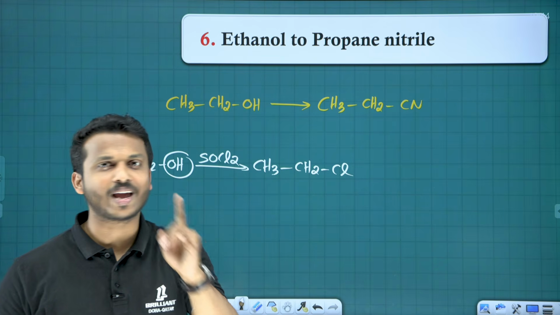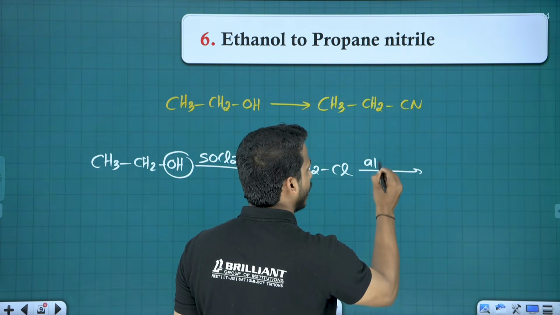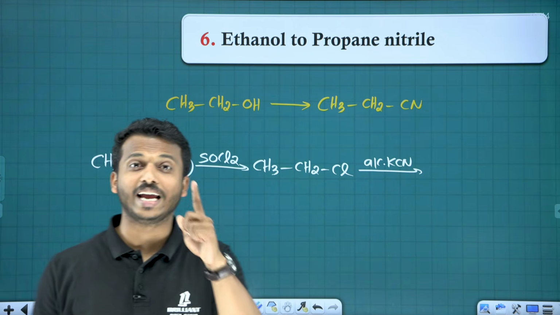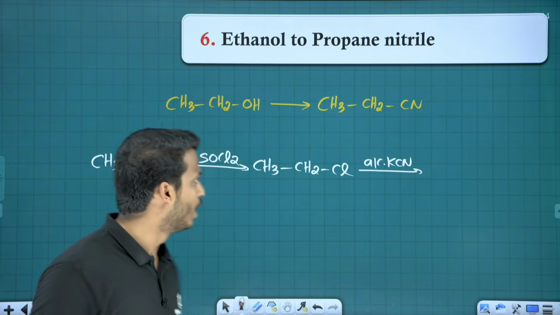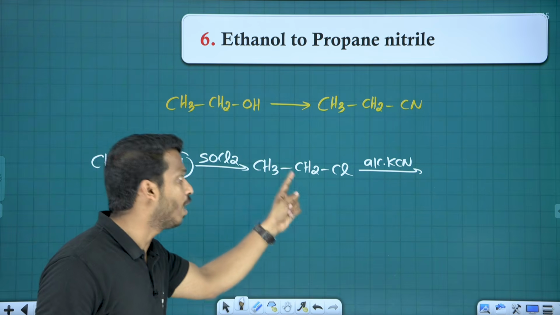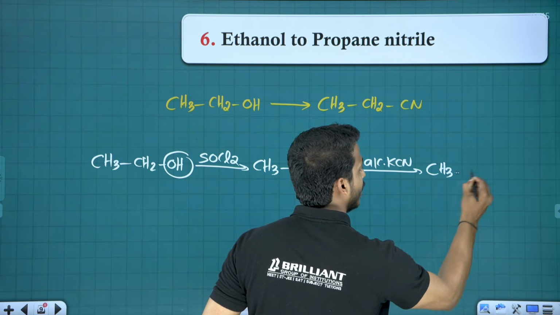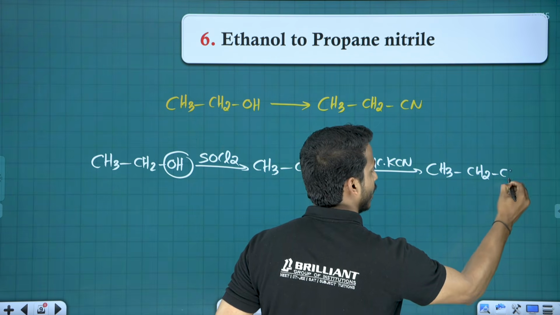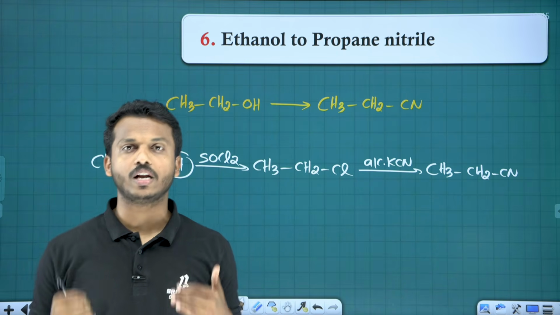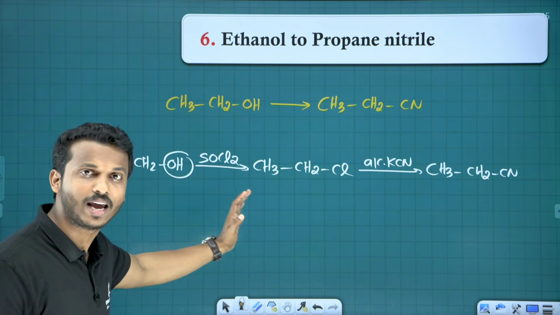From haloalkane, how can we prepare cyanide? By treating with alcoholic KCN, potassium cyanide. Use KCN, because AgCN gives you isocyanide. So alcohol is first converted to haloalkane, because haloalkane only reacts with which one? KCN, and gives you the cyanide CH3CH2CN. So if you want to increase one carbon extra, definitely we have to bring which one? Cyanide, in most of the cases, especially in the haloalkane chapter.